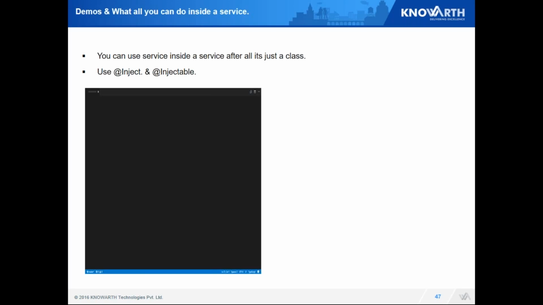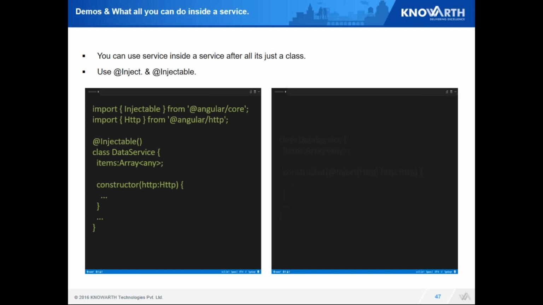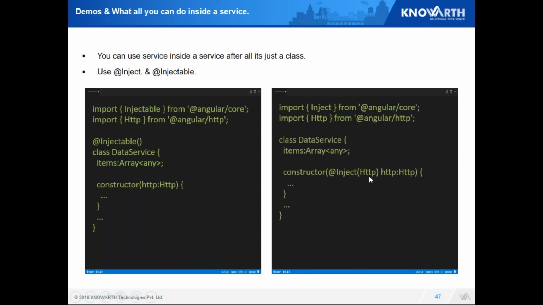We'll see what's the difference between @Inject and @Injectable. Here I have one service where I have defined one constructor and use the HTTP service. So when I import it from the start, this is going to be injected at the root level. The other option is to inject it at runtime and use @Inject directly over here. Rest, everything is going to be pretty much the same.